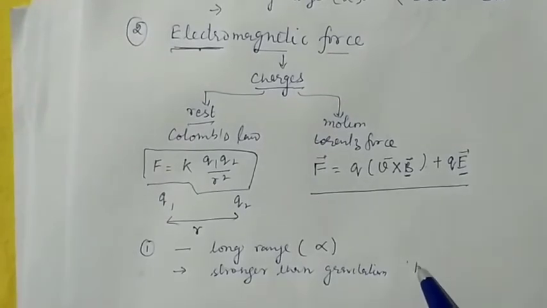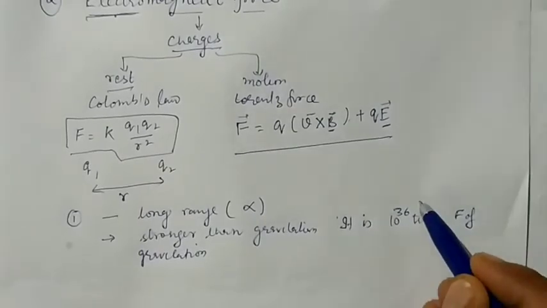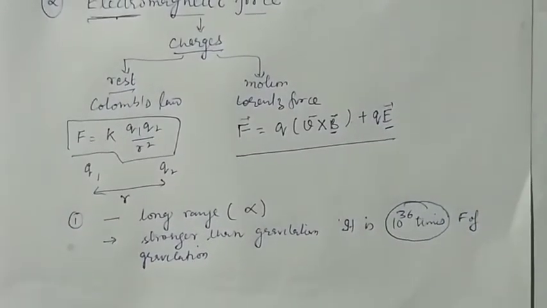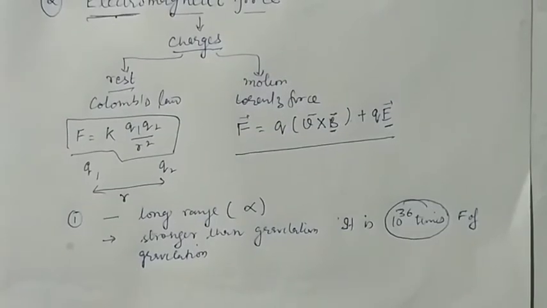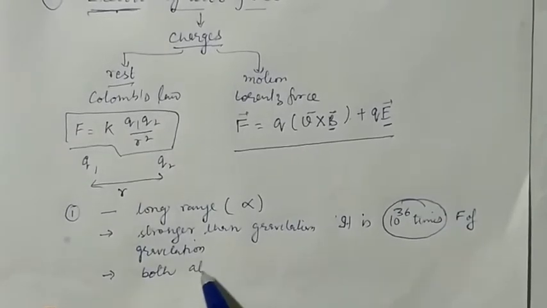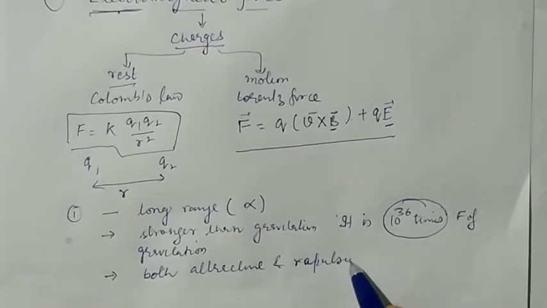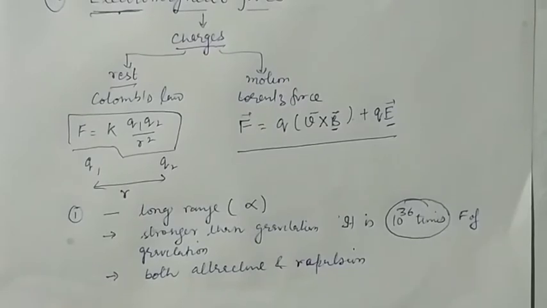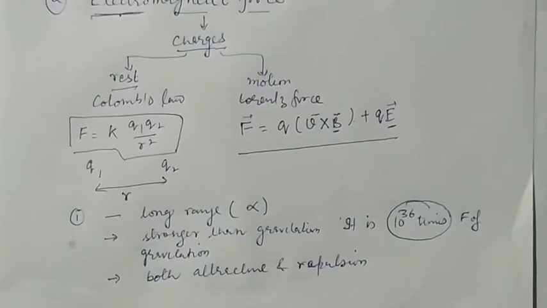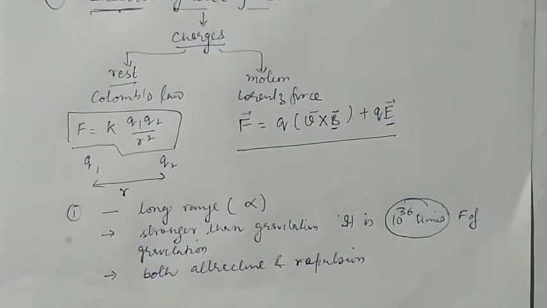It is 10 raised to the power 36 times the force of gravitation. So this is very large. It is both attractive and repulsive. We know that like charges repel, and unlike charges attract each other. So the electromagnetic force is both an attractive as well as a repulsive force.